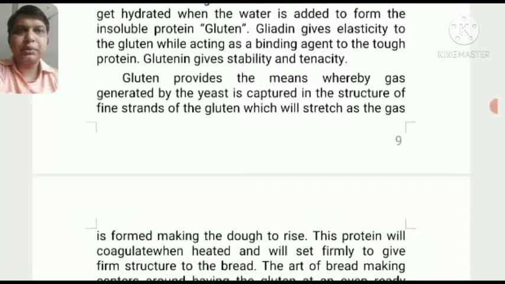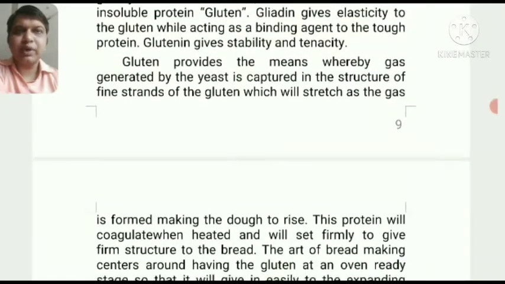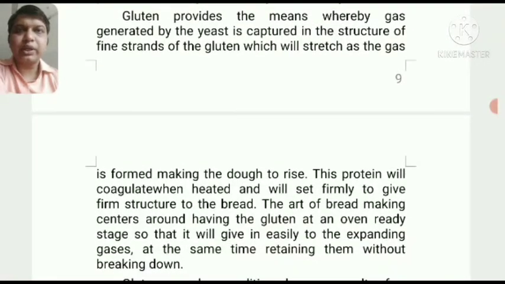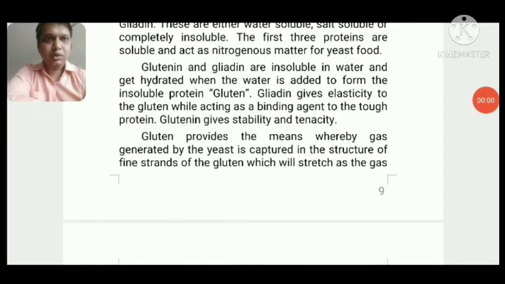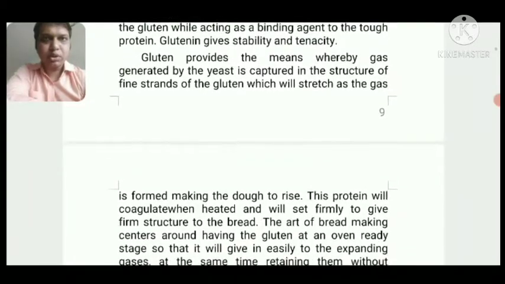Gluten provides the means whereby gas generated by the yeast is captured in the structure of the finer strands of the gluten, which will stretch as the gas expands. So gluten gives a structure that traps the CO2 produced by the microorganism.